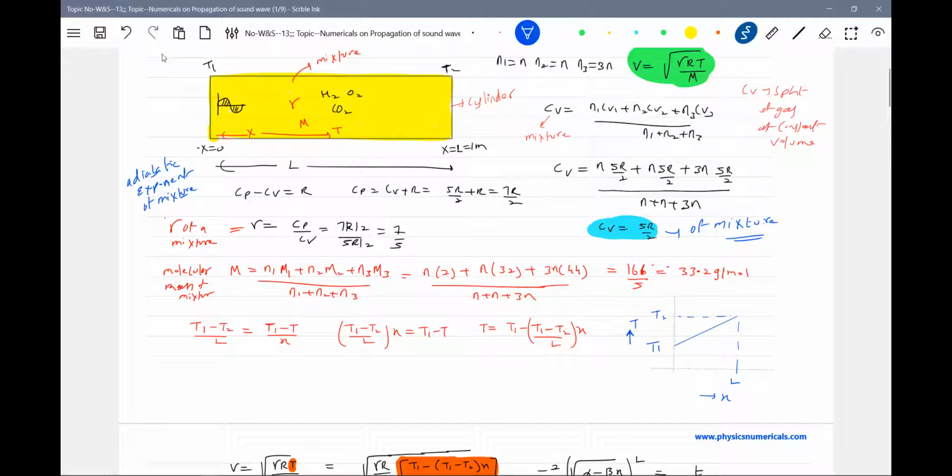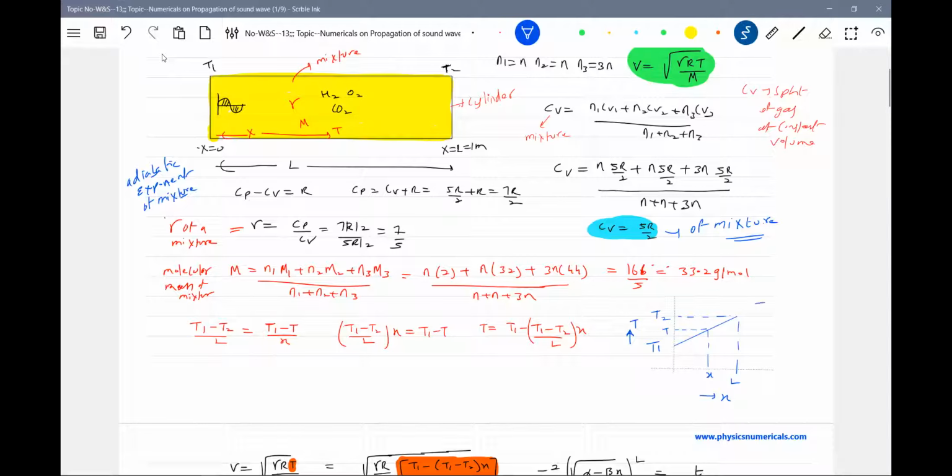Able to get this one. So what is the slope of this T1? It varies linearly from T1 to T2, is what it is telling. Okay, I'll do one thing. So (T2 minus T1) by L should be equal to (T minus T1) by X. That I rewrite in this way.